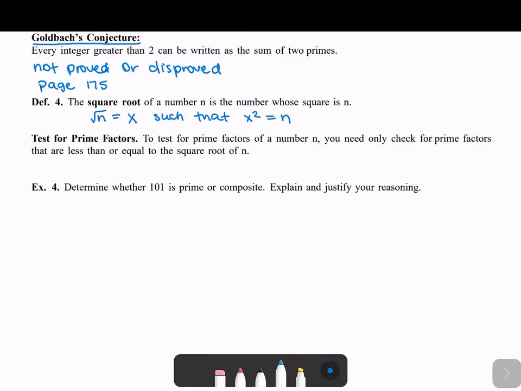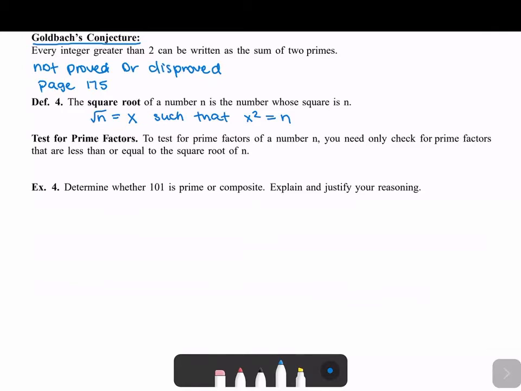And the reason we are bringing this up here is because of this test for prime numbers. If we want to check if a number is prime or composite, the naive approach would be, for example with 101, to see if every number smaller than 101 divides it or not.